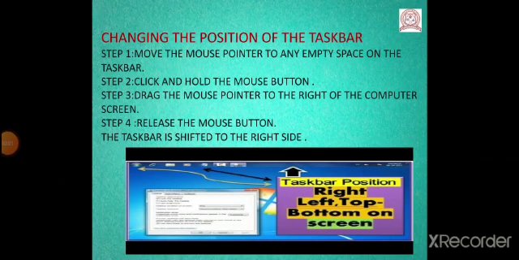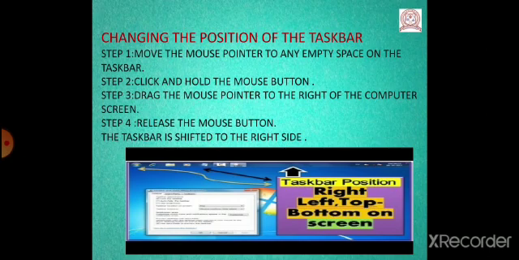Friends, do you all know that we can also change the position of the taskbar? In the last slide, we have already seen that the taskbar is located at the bottom of the screen. But we can also change its position. Now we will study how to change the position of the taskbar and take it to the right side of the screen.